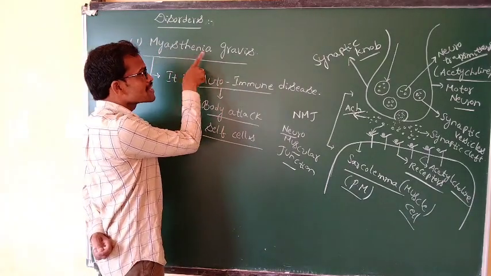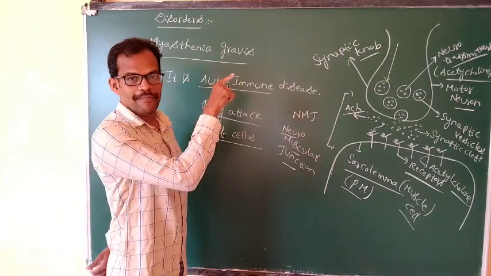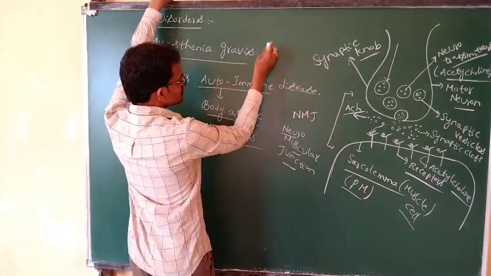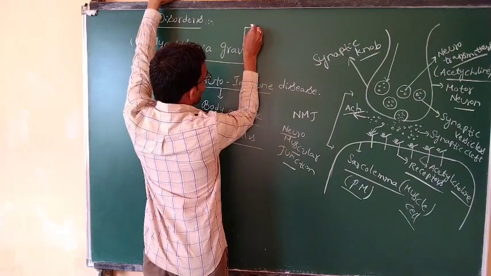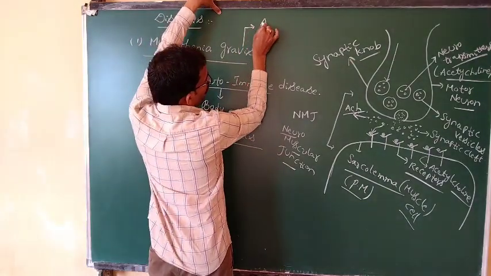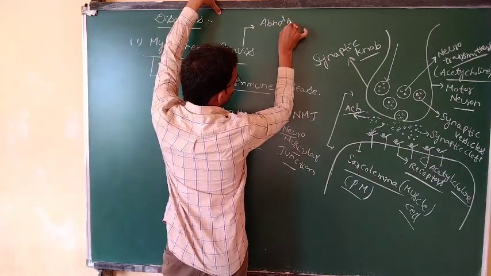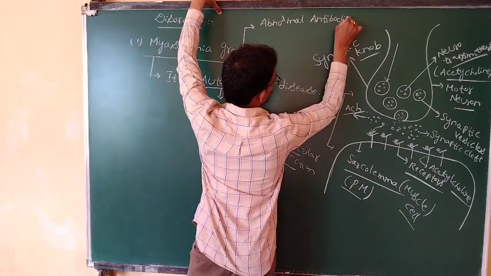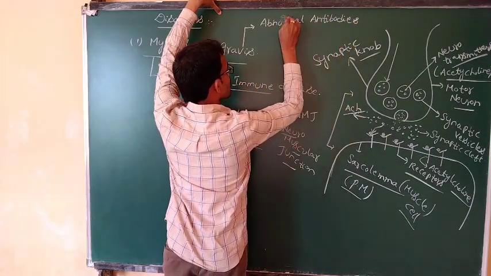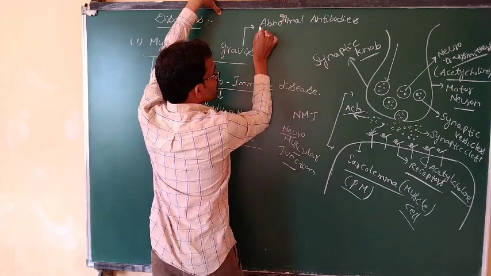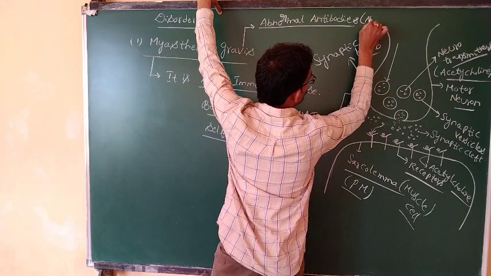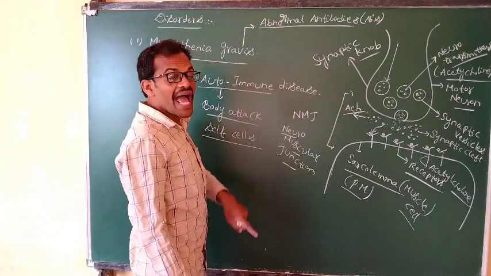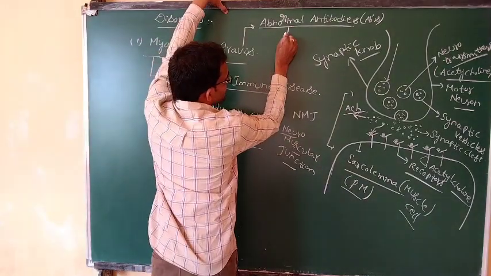Coming to how myasthenia gravis is linked to this neuromuscular junction: those suffering from myasthenia gravis have bodies that produce abnormal antibodies. What are the abnormal antibodies? These abnormal antibodies damage